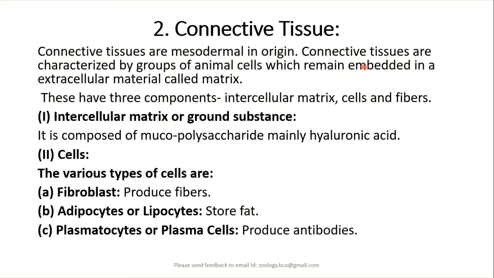So in the connective tissue, again we have a group of cells, but these cells have a lot of intercellular spaces. This intercellular space is mainly due to the non-compact arrangement of cells, and we see a lot of matrix filling the spaces. So the extracellular spaces are filled with a material called the matrix.